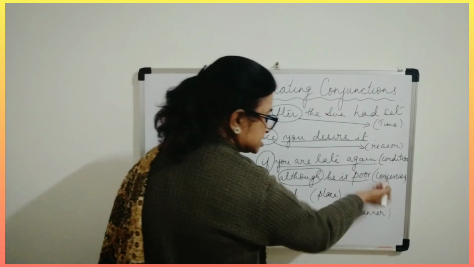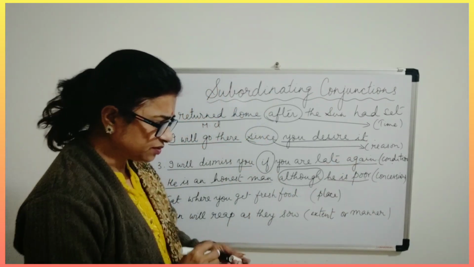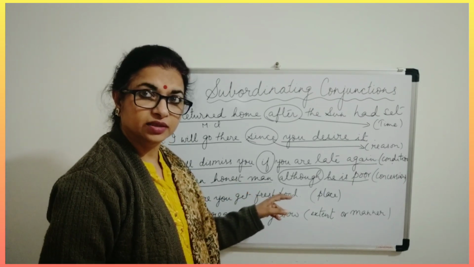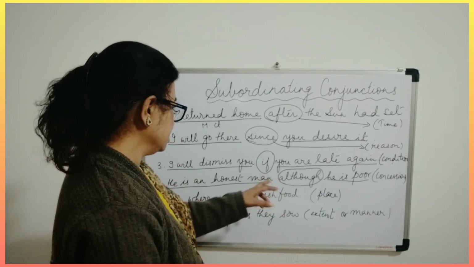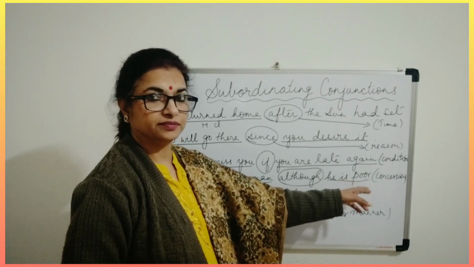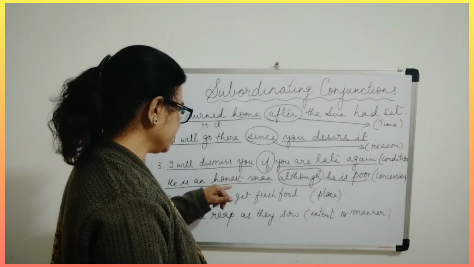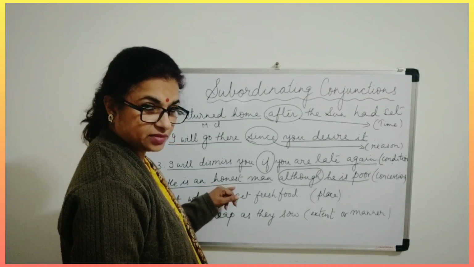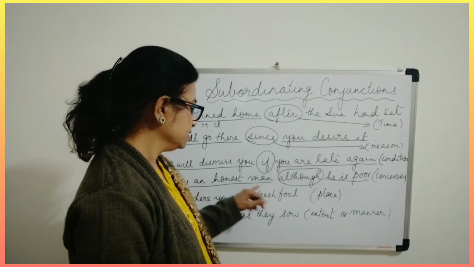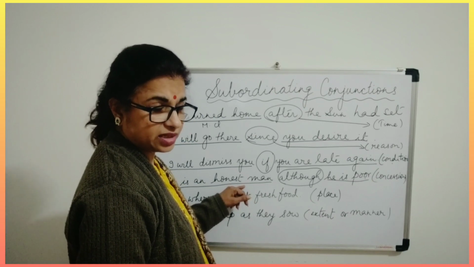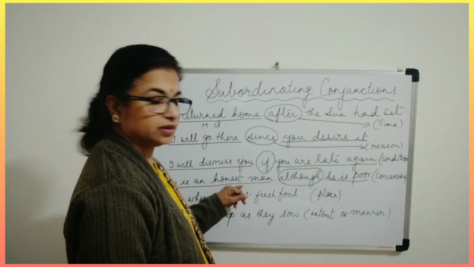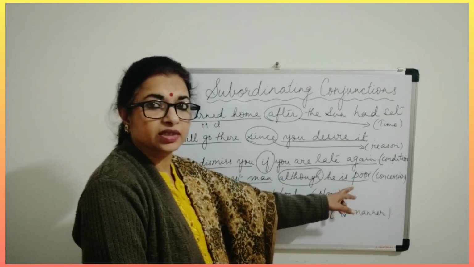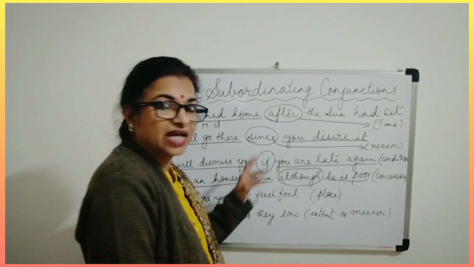Now why are we saying concession? Concession, because he is an honest man, although he is poor. An honest man should be a rich man, can be honest, isn't it? Now if he is poor, obviously his honesty can be at stake.